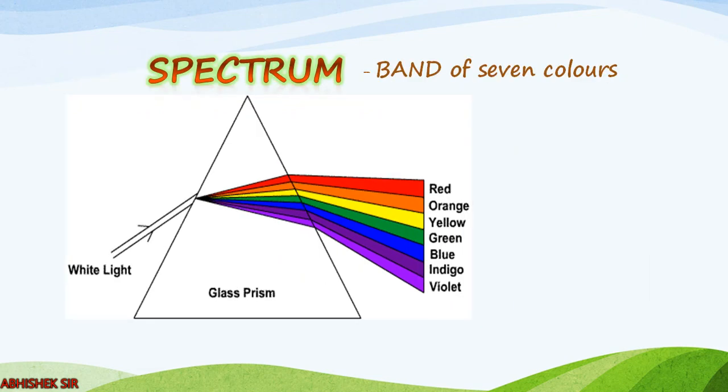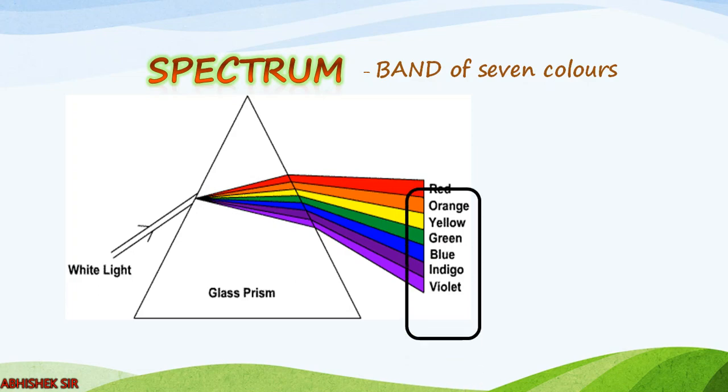Moving further, you see the figure is repeated, but we shall study about this band. This band of 7 colors is called spectrum. Band of 7 colors obtained after dispersion of white light is called spectrum.